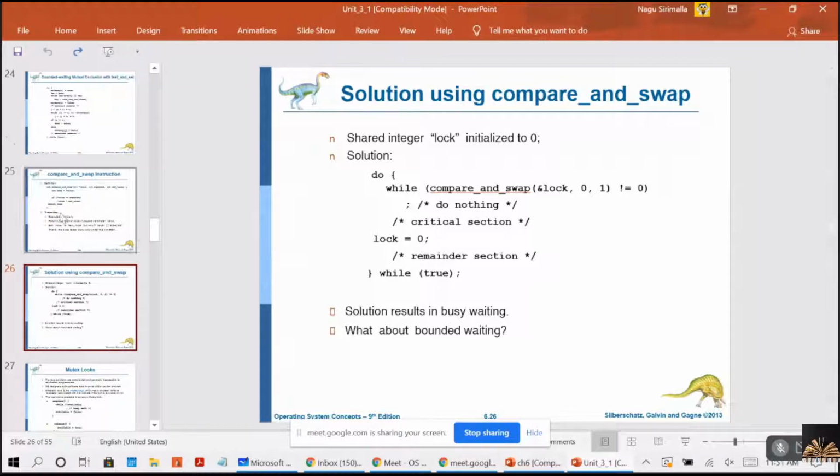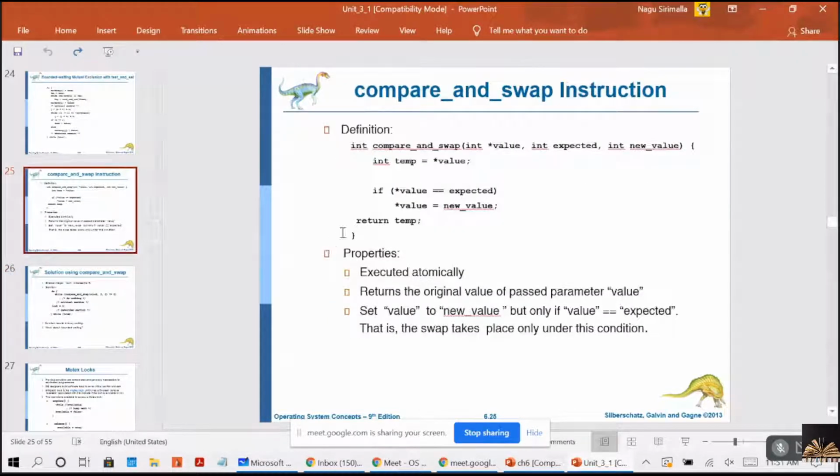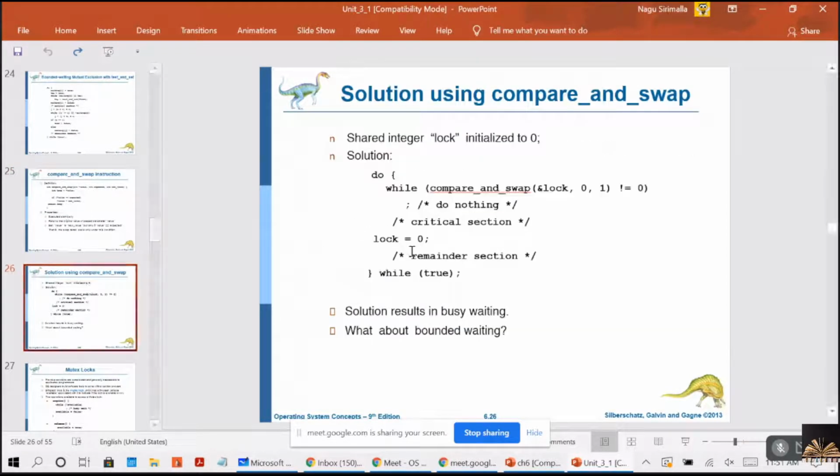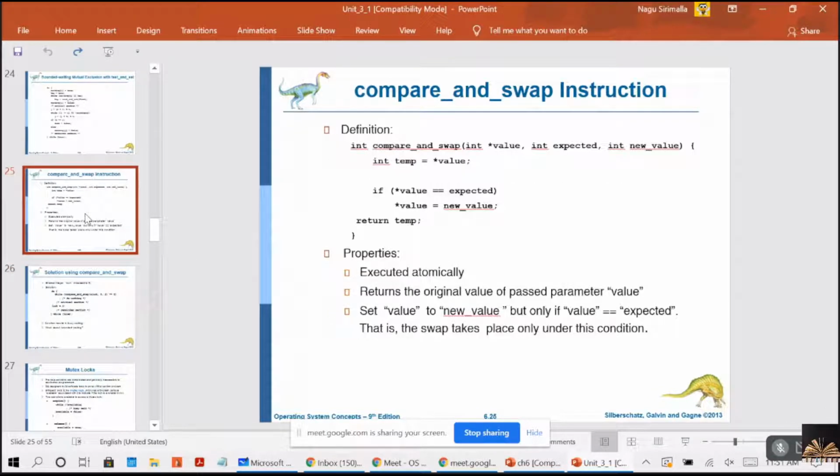What will the new value be? 1, right? What is the expected? 0, right? Here, is expected equal to the value? No, right? So the swapping will not be done.